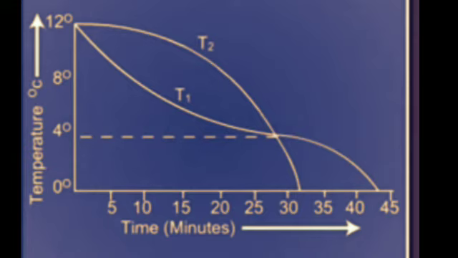T2 decreases slowly to 4 degrees Celsius. Thereafter, since T2 starts changing rapidly, it records 0 degrees Celsius first, and after that the lower thermometer T1 records 0 degrees Celsius. The point of intersection of the two curves shows the temperature of maximum density.